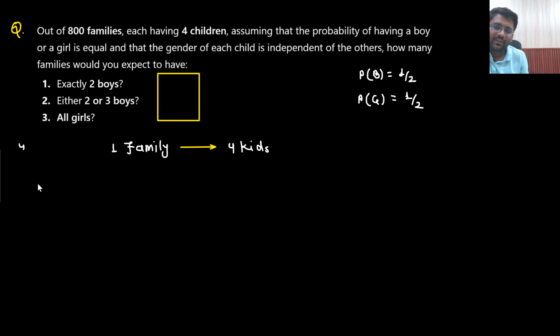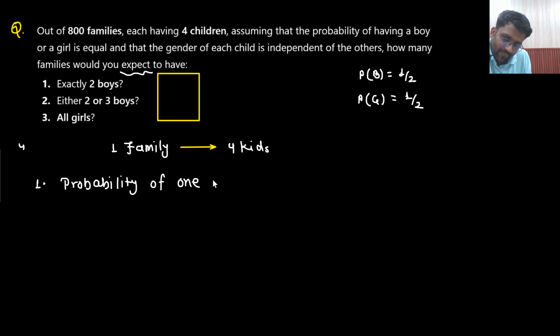What is the first question? First of all, what are we asking? How many would you expect to have? That means they are asking the expectation. So for finding the expectation, first we need to find out the probability. We are finding out the probability of one family having exactly 2 boys.